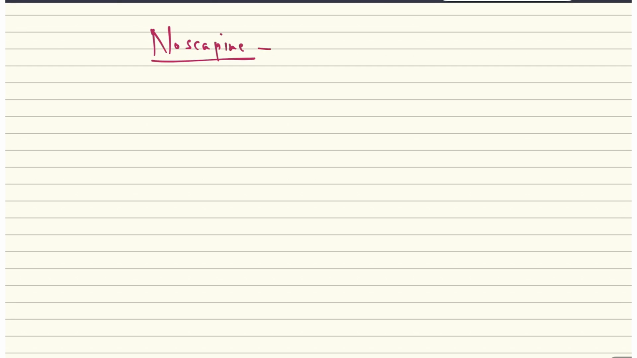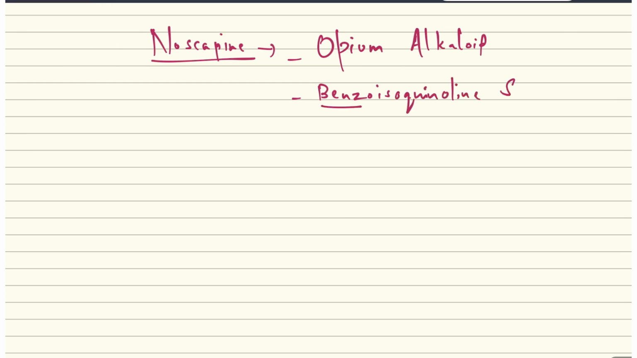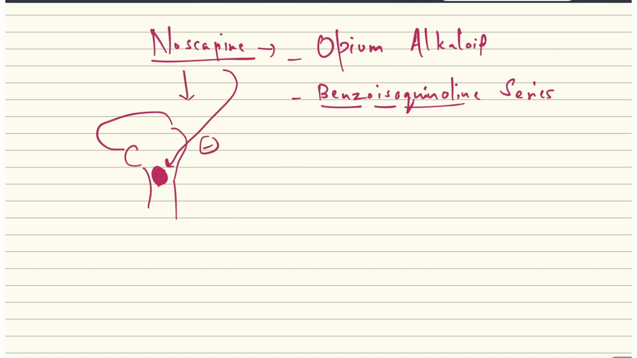So this noscapine is an opium alkaloid, and this drug belongs to the benzoisoquinoline series. So what is the mechanism of action? It acts on the central nervous system in the cough center, and as we know, most of the antitussives block the cough center present in the medulla oblongata. So noscapine blocks this cough center present in the medulla oblongata.